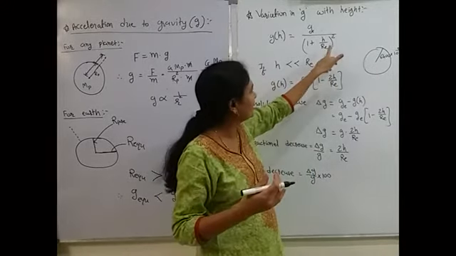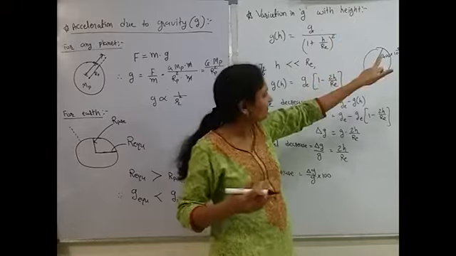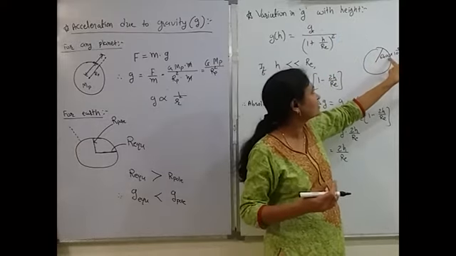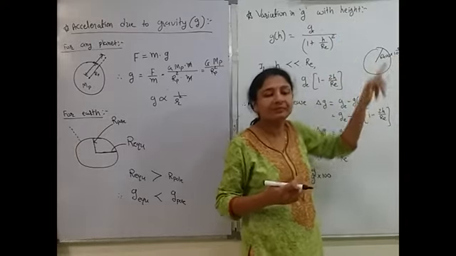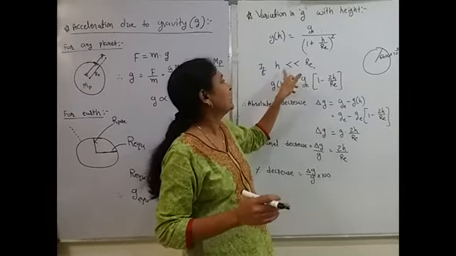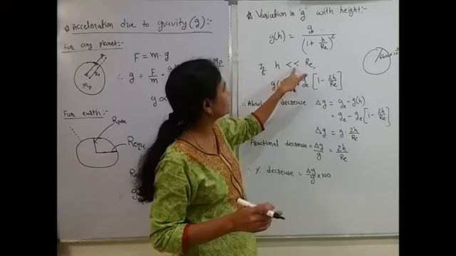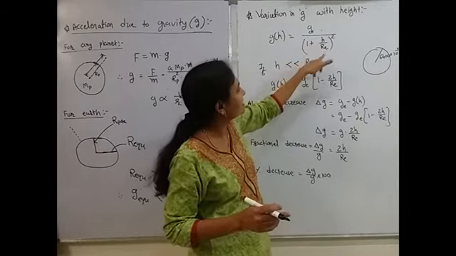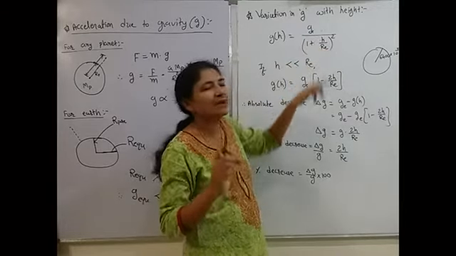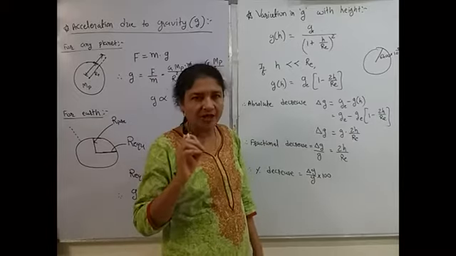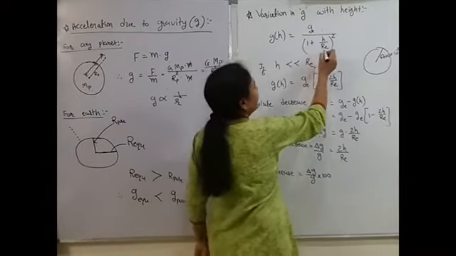So that value h will be very less compared to 6400 into 10 to power 3 meter. So in majority of cases h is very less than R_E, and this ratio tends to 0. h by R_E will be very small, so we can neglect it.